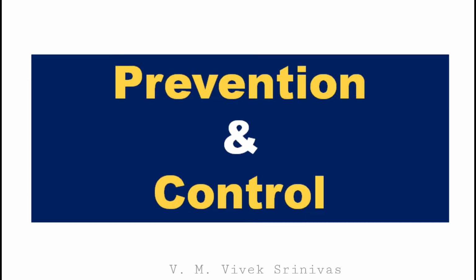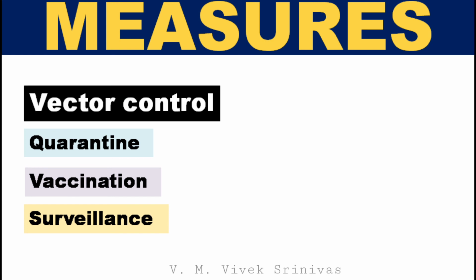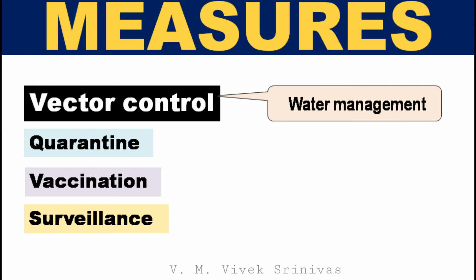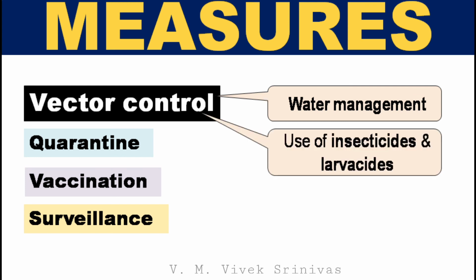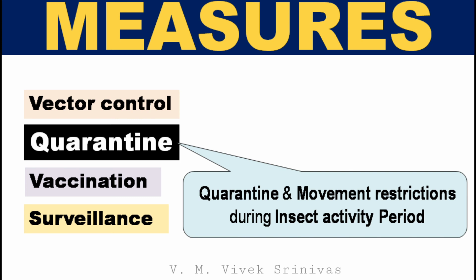Prevention and control. These are the measures followed for the prevention and control of this infection. Like, vector control, primarily done, here water management is done to reduce Culicoides breeding sites. Use of insecticides and larvicides by spraying over breeding areas. And dipping of animals in insect repellents. Quarantine and restricted susceptible animal movement, during insect activity period.